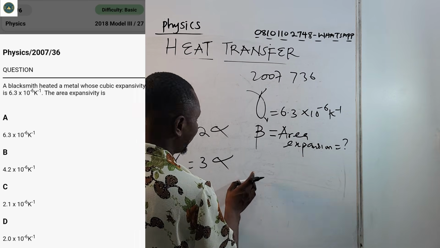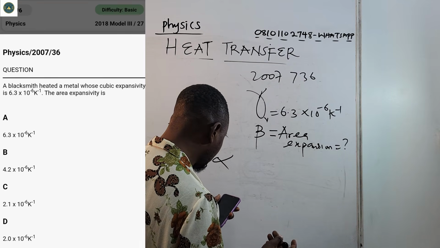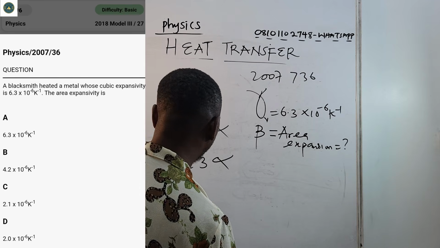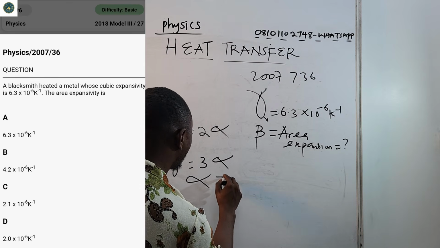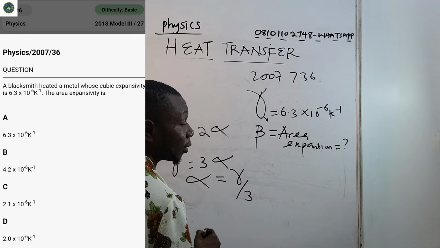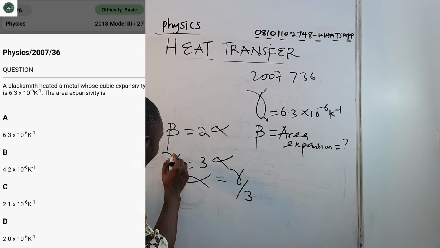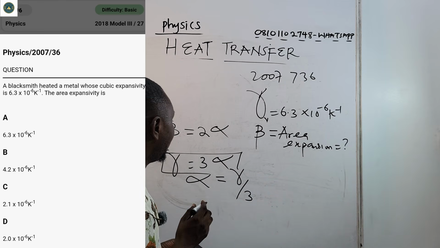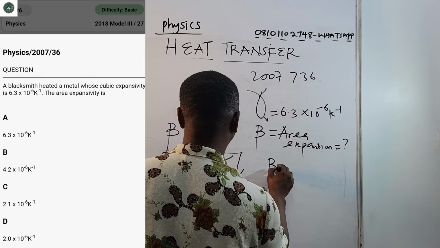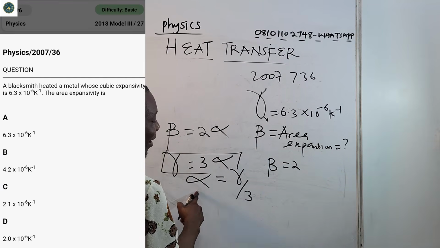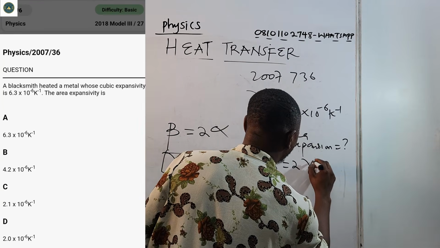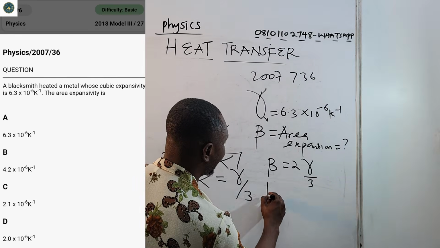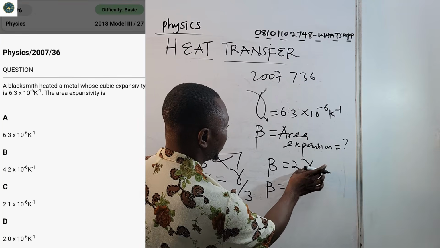Gamma is 3 alpha, and they said we should look for the area expansivity. So we can deduce a relationship. We know that alpha will be gamma over 3. From this relationship, alpha will be gamma over 3. So I can come back and say, beta is 2 alpha, and alpha is gamma over 3, so I'll have gamma over 3. From there, you see the relationship. So definitely my beta becomes 2 times gamma over 3.